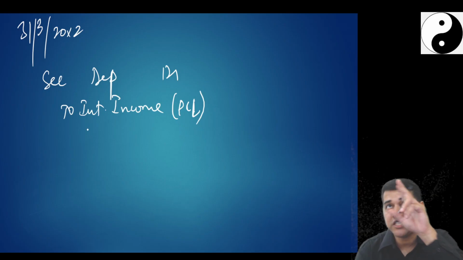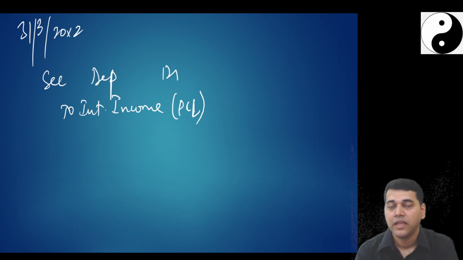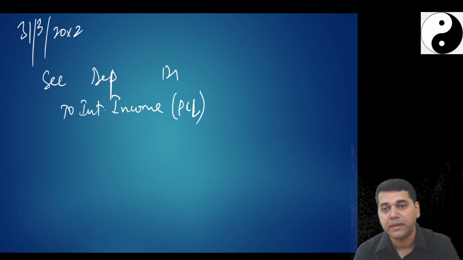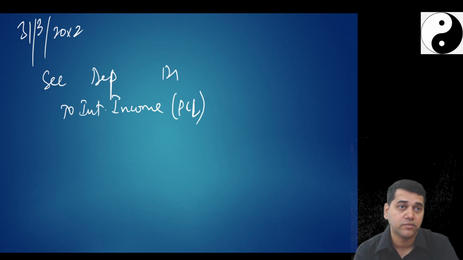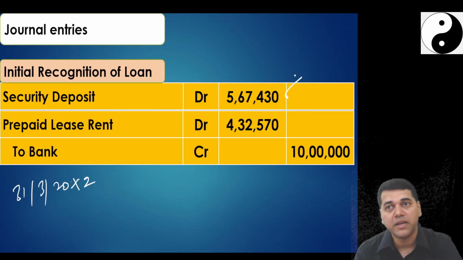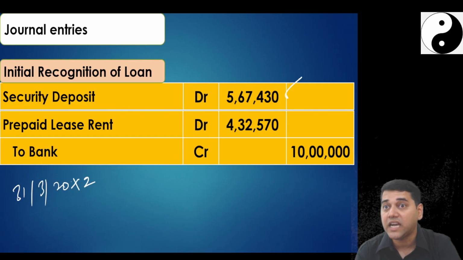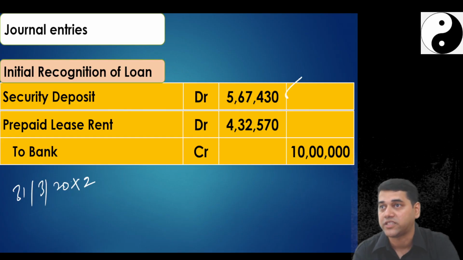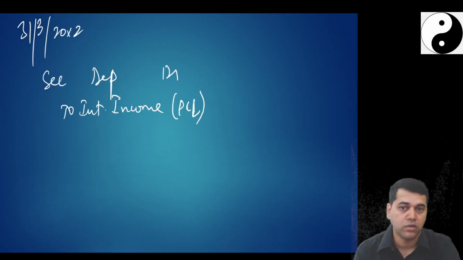Can you tell me how much is my interest income? For this, you have to imagine an amortization schedule. Amortization schedule will start with the opening balance. What is my opening balance of the security deposit? 567,430. On this, multiplied by what rate of interest you are going to charge? EIR. What is my EIR? The discounting interest rate. How much is the discount?